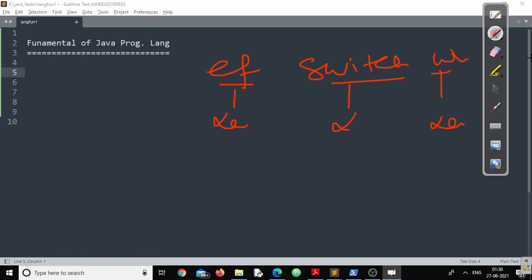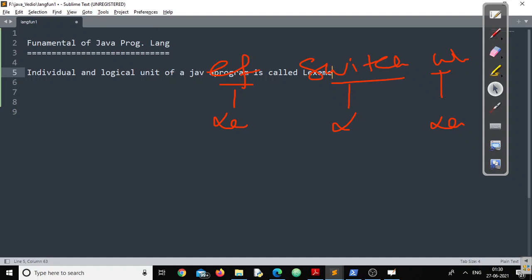Now let us write the definition of lexeme first, then we'll move forward. So how can we define lexeme? The individual and logical unit of a Java program is called a lexeme, right? So now you understood what exactly lexeme is.